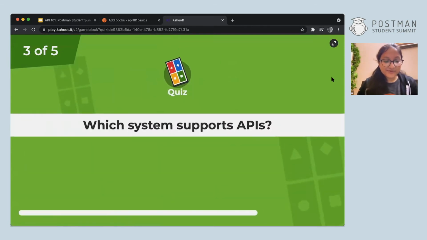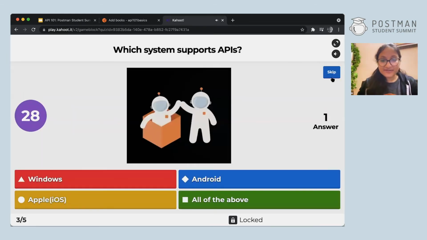Here's the next question. Which system supports APIs? Windows, Android, Apple, or all of the above? This is something I haven't mentioned clearly, but this is something you can understand with the growing rate of APIs.